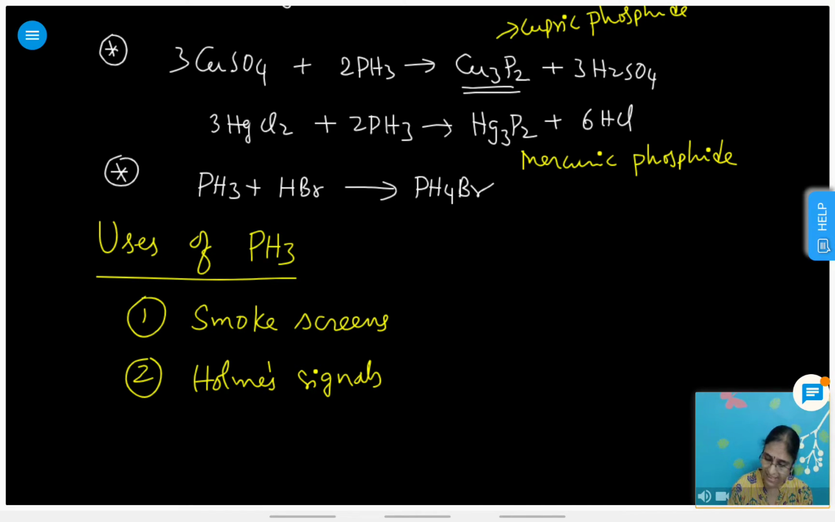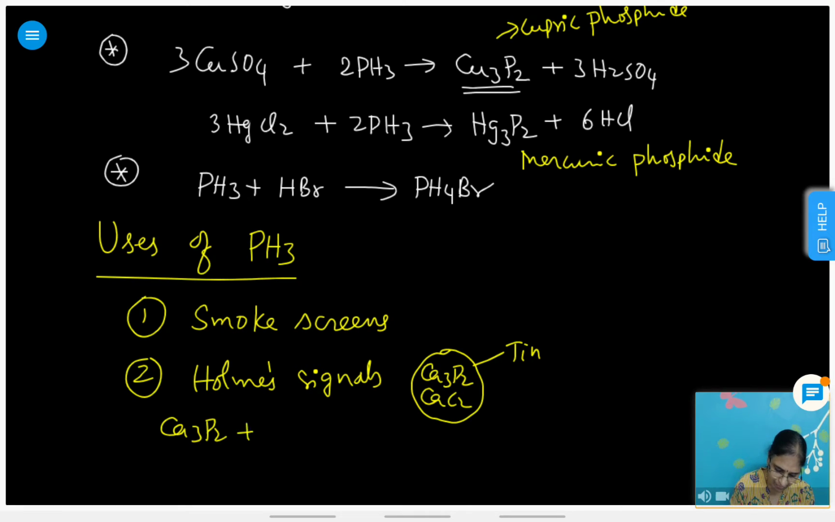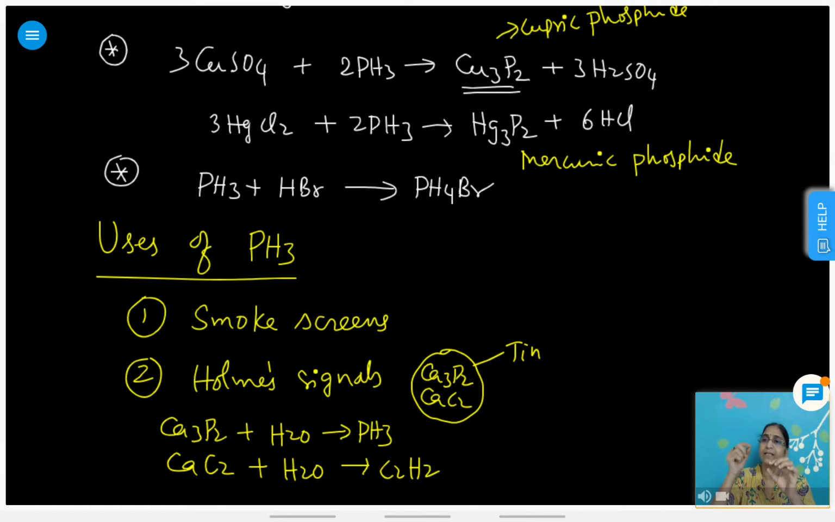Smoke screens and Holmes signals. Holmes signals use containers made of tin. They are packed with Ca3P2 and CaC2, calcium phosphide and calcium carbide. Ca3P2 plus H2O gives rise to PH3, and CaC2 on hydrolysis with water gives acetylene. These gases burn.